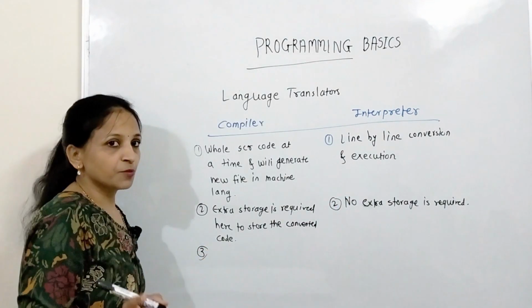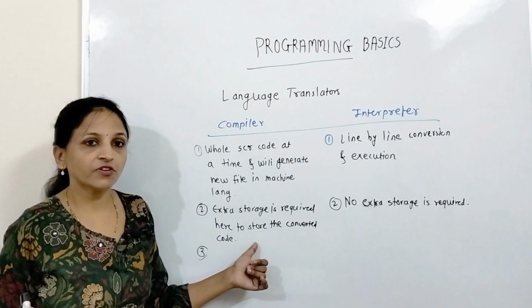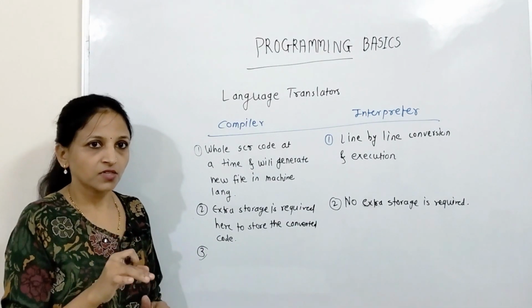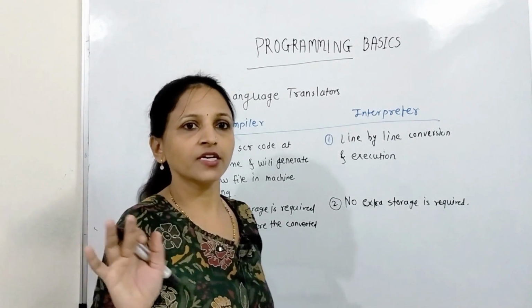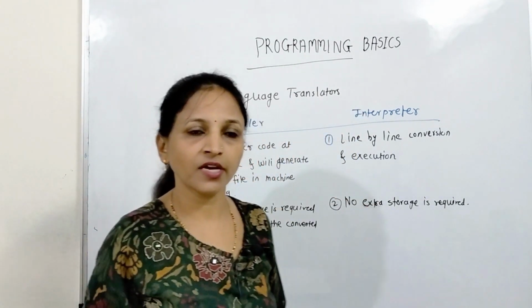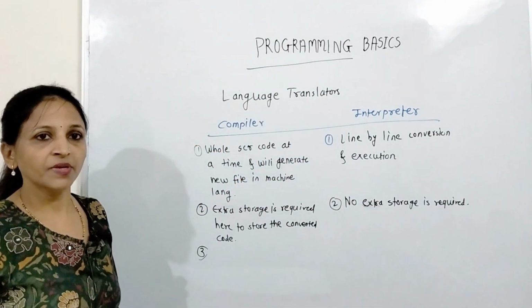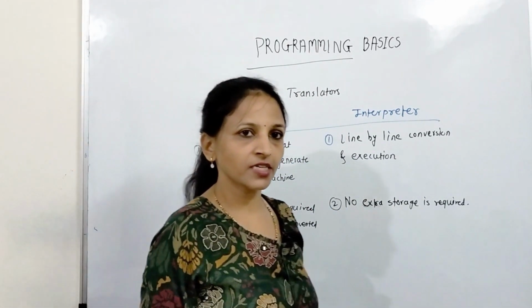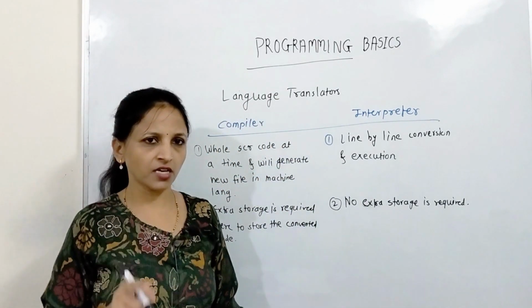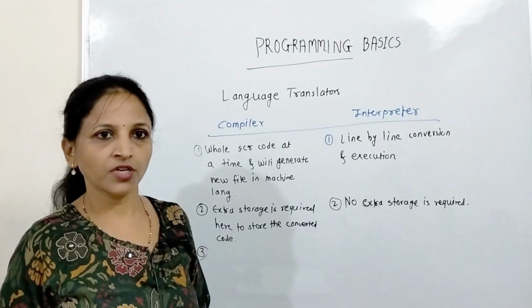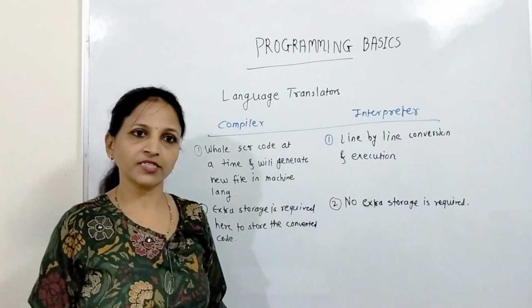Third point is very much important. See, here whatever converted file is stored somewhere, you can take it directly and run it for a second time, third time, fourth time as it is. Once you have written source code and converted it to machine language, that is normally called an object code. That object code is now ready to execute.